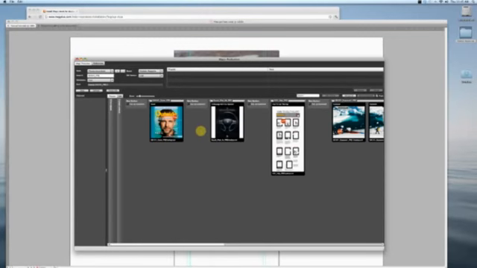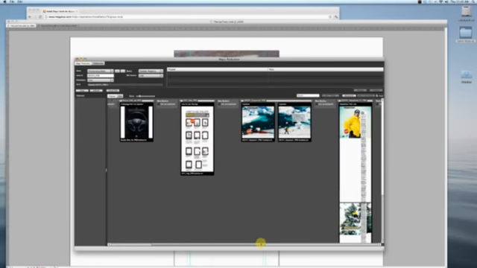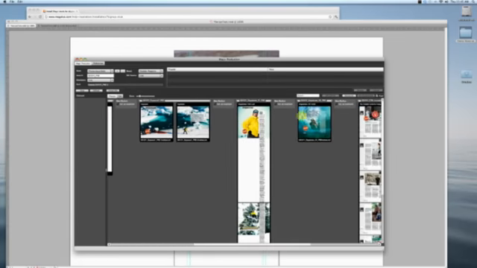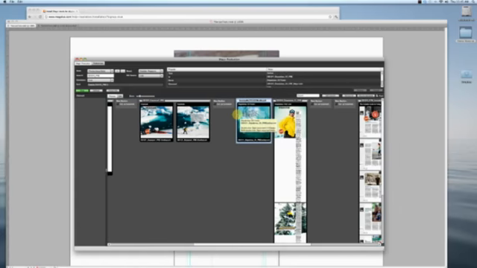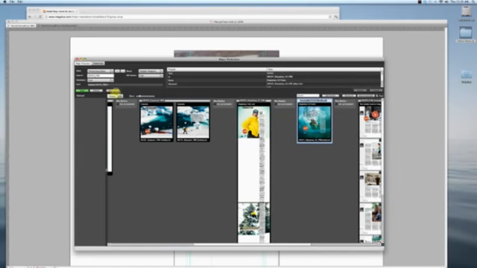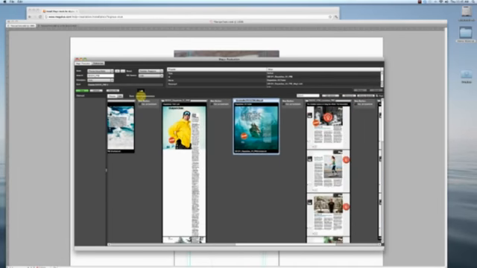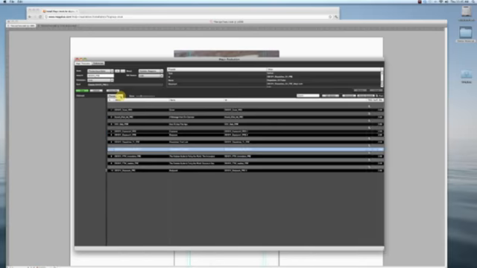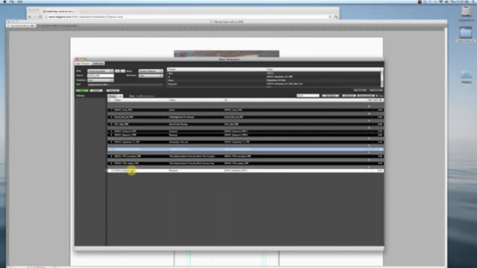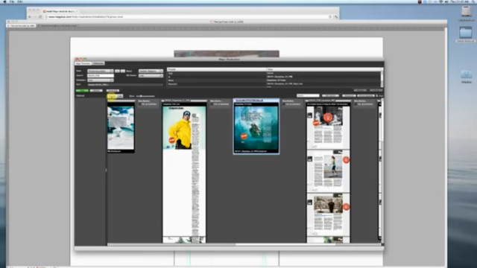So here's a preview issue for Outside Magazine, one of our clients. And you can see what it looks like when you've got multiple pages in an issue. Now I can always move these things around. You know, I want that page to come first, or I want it to come later. I can zoom in on this a little bit more if I want to see these pages bigger, make sure they're the right one. I can also view these in a list if I want to just look at all the names this way, or here in my preview.